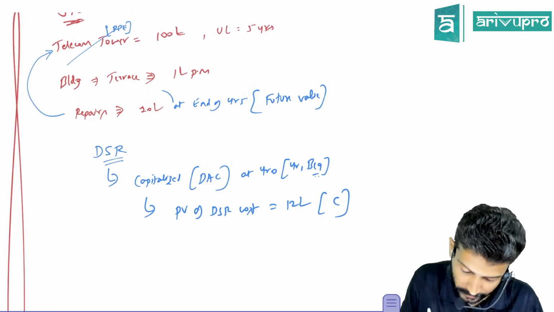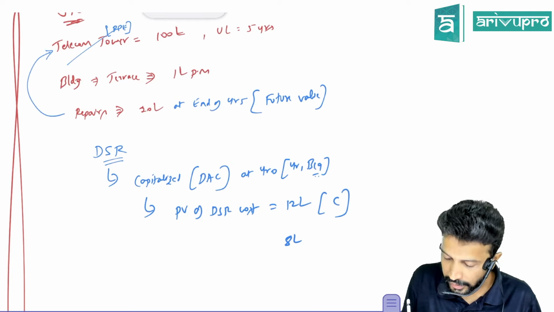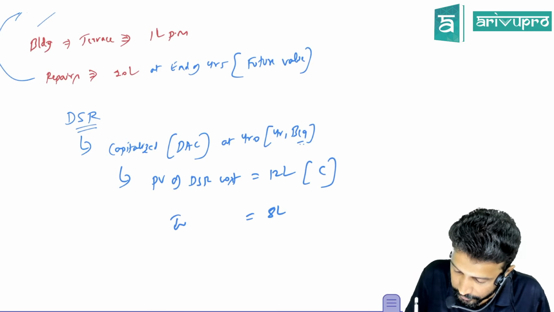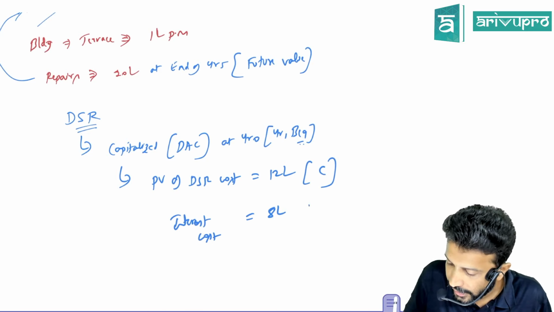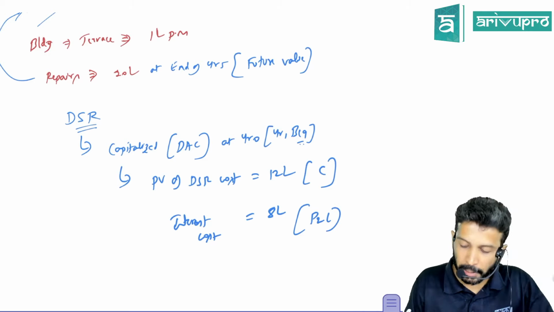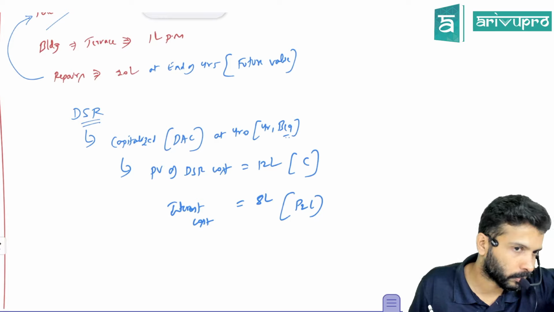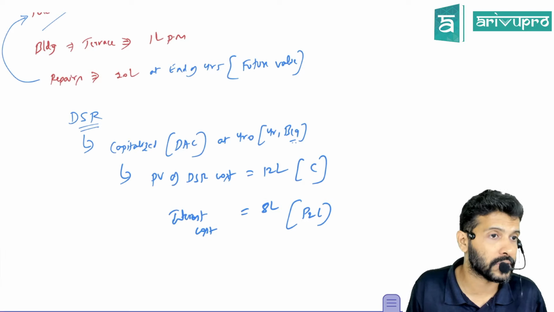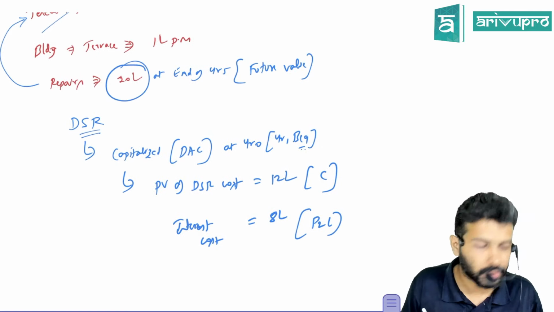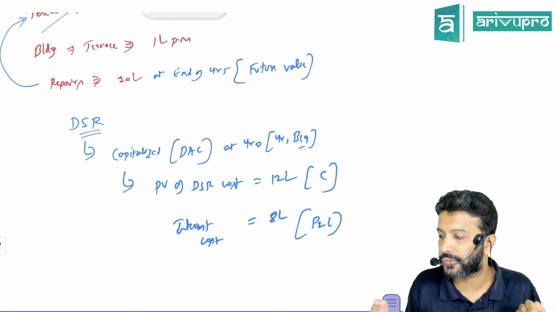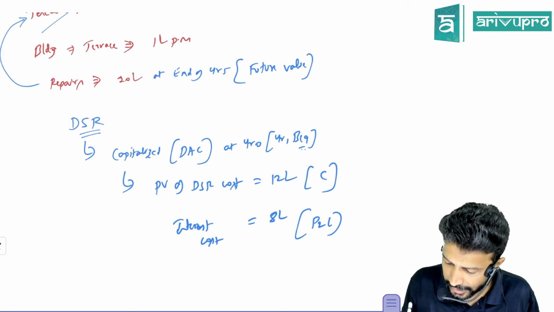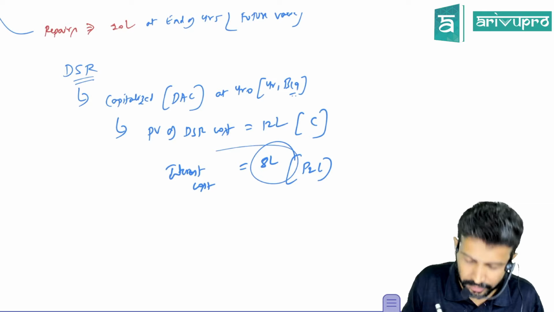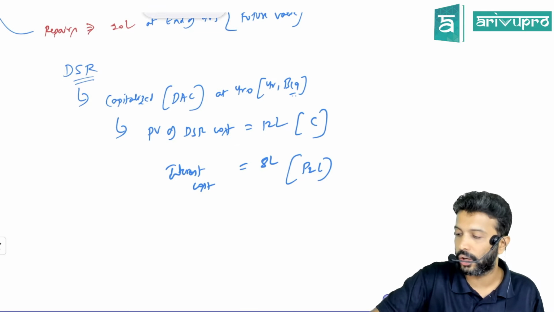But how much are we paying? 20 lakh. So the difference is 8 lakh. That 8 lakh is the time value of money, the interest cost, and it will be transferred to P&L. Meaning, if you have 12 lakh rupees now and invest in a fixed deposit for 5 years, the bank at the end of the 5th year will give you 20 lakh. It increased by 8 lakh because the bank gave you interest. So this 8 lakh difference is nothing but interest charges that will be transferred to P&L.